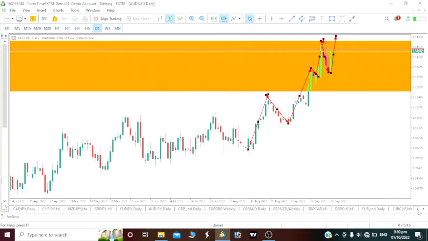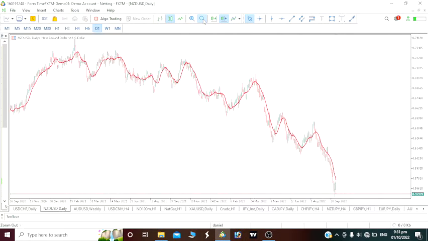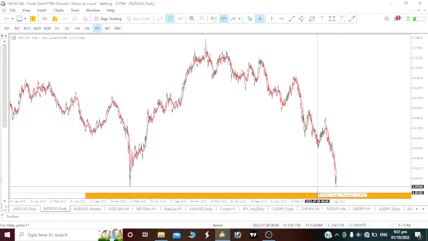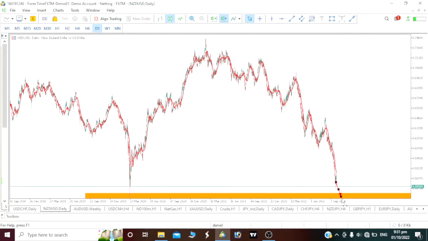Now take a look at this New Zealand dollar to USD. We can see that this NZD/USD is actually on a bearish move. This is one of the reasons why our AUD is actually bullish, because the New Zealand dollar, the other pairs are actually bearish. When you look at it, this New Zealand dollar is actually close to a key level here, from here to this same key level, which is about 130 pips. So once it actually drops to this same level that we just talked about, you can go and watch it. Once it has made at least 150 pips, then we should see that bullish move start rejecting and start going up.